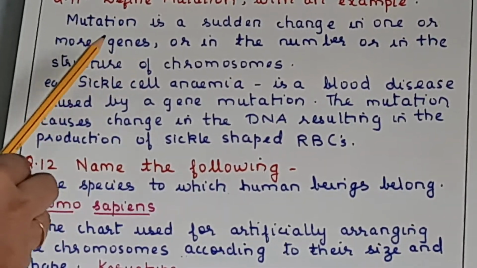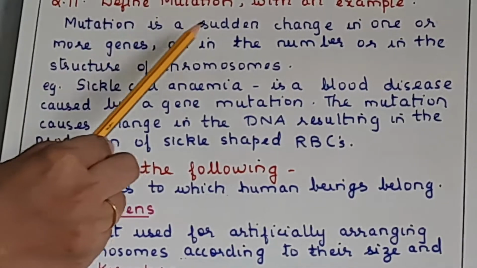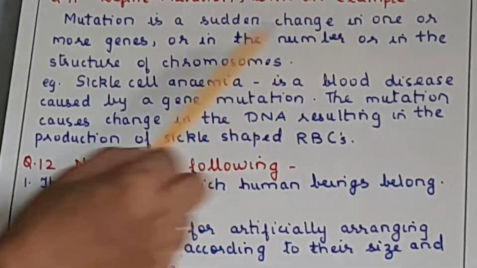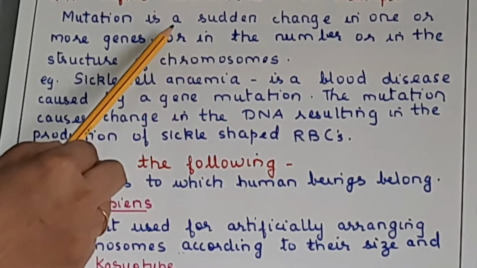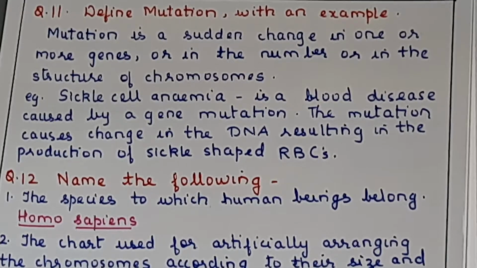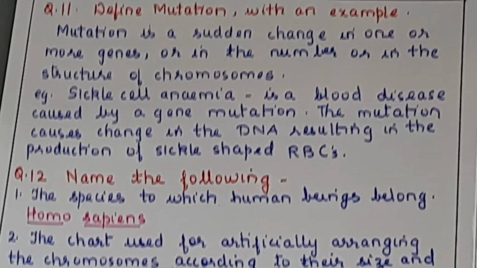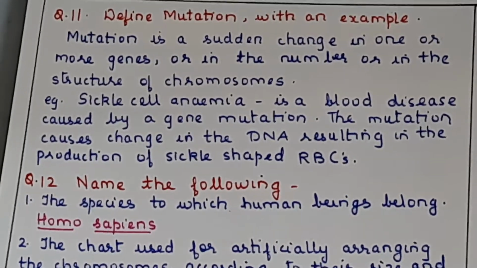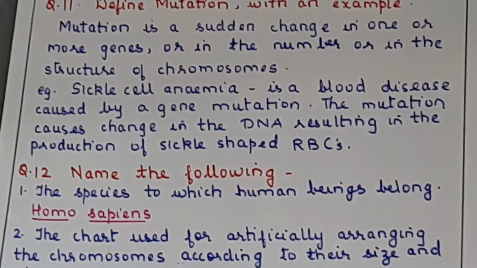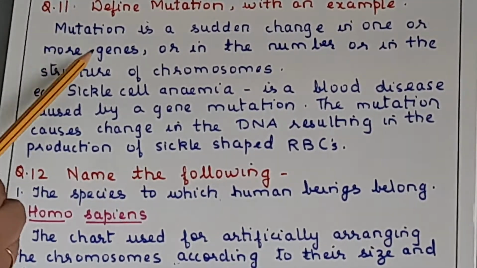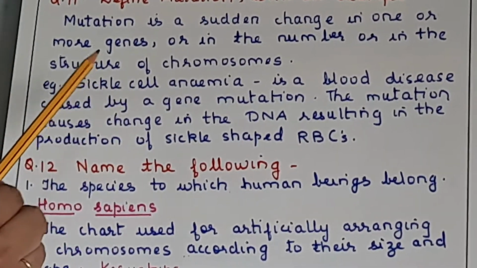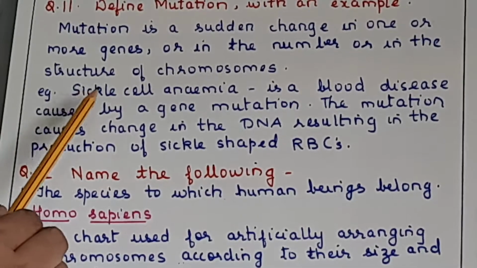Generally you are asked to explain the term. So mutation is a sudden change in one or more genes or in the number or in the structure of the chromosomes, and this mainly occurs because of certain rays etc. Due to the bombings etc., nuclear emissions, all this can occur. So an example of this mutation is sickle cell anemia. Now you know what is the shape of the RBC, it is biconcave disc shape.